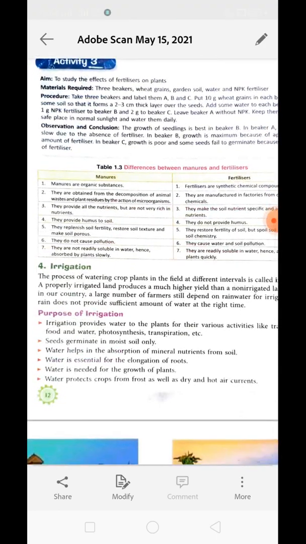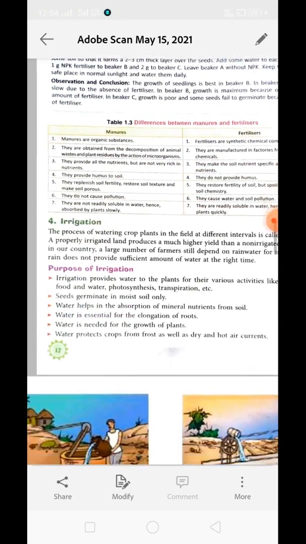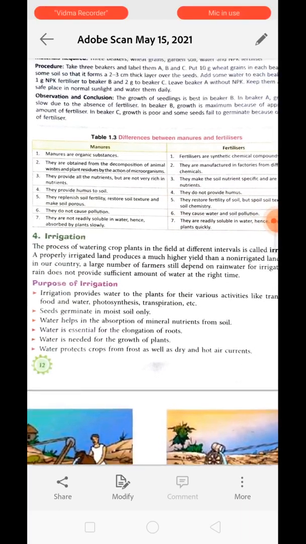Next is irrigation. Now what is irrigation? Irrigation means the process of providing water to the growing plant. Okay, the process of watering crops in the field at different intervals is known as irrigation. The process of providing water to the plant at different intervals is known as irrigation. A properly irrigated land produces much higher yield than a non-irrigated land.